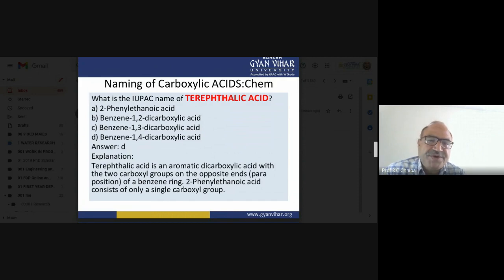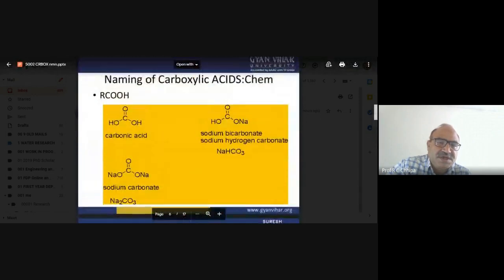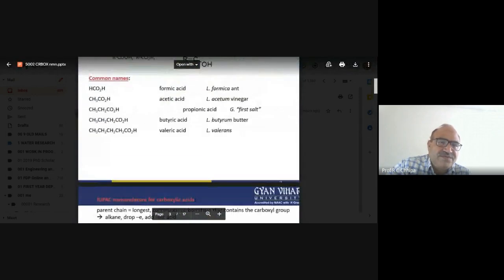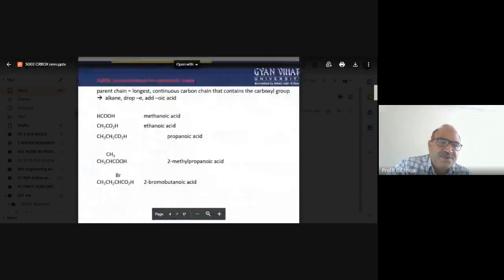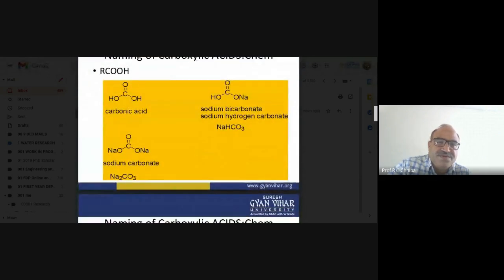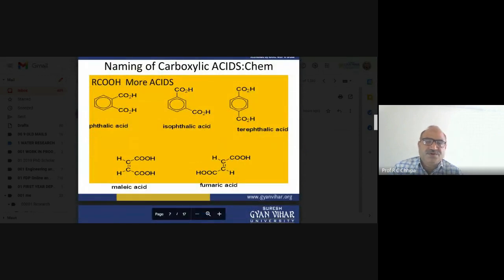So terephthalic acid itself is a dicarboxylic acid, which we have already discussed in one of the compounds. So here what we have is tere, iso, the meaning of iso, and in that case it is phthalic acid. And here, if the carboxylic group is shifted from 2 to the third position, this is an isomer, isophthalic acid.